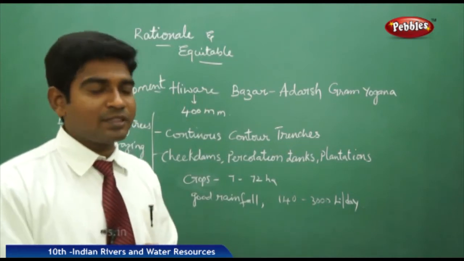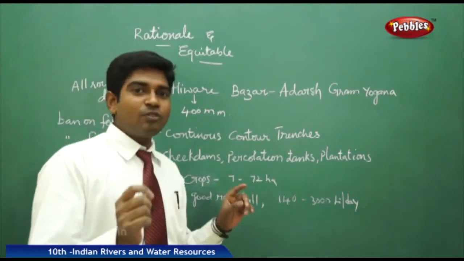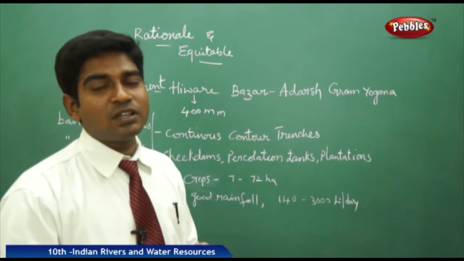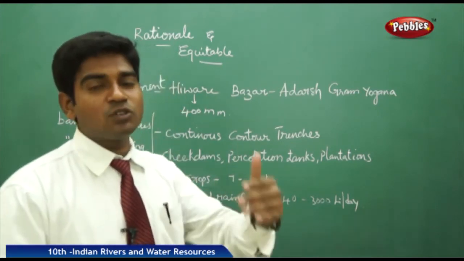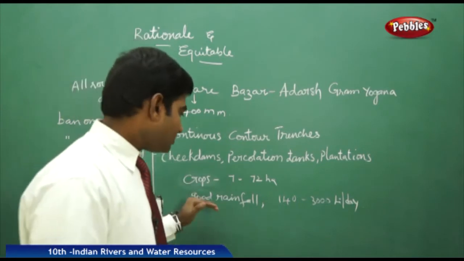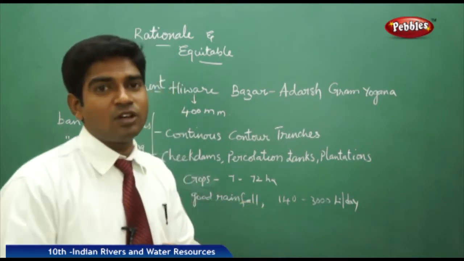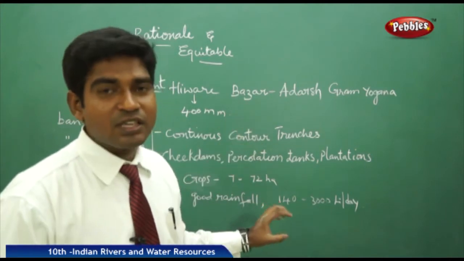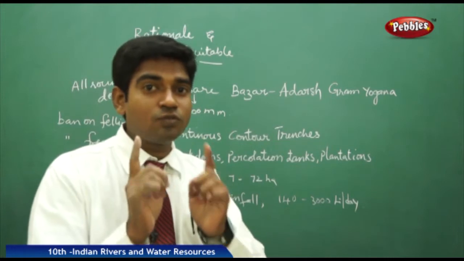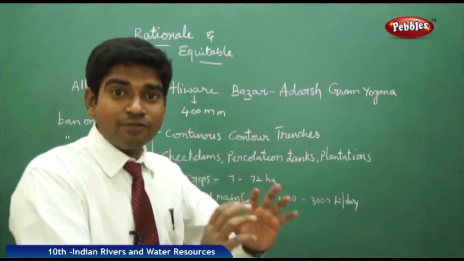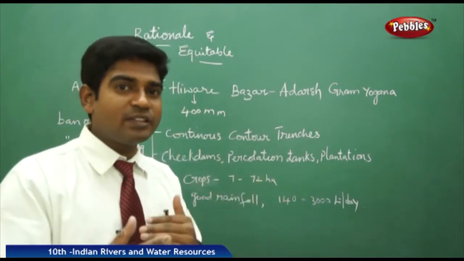It was remarkable, like crops. Earlier it was only 7 hectares in the summer season, it was raised to 72 hectares. It is not a small thing. It has gone 10 times above the normal level. They received a sufficient amount of rainfall. Like in the climate they got the change, in the entire development they got the change. Here the major issue we have is that it is a drought prone area. Now it turned into a good rainfall place. So we can understand that the issue is addressed very well.